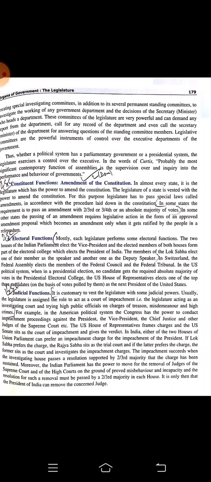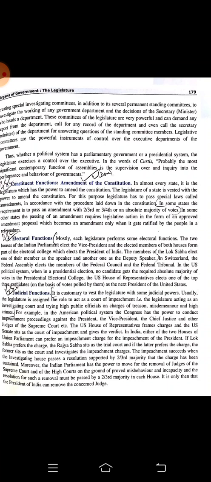constitution easily. Next is electoral function. Mostly each legislature performs some electoral functions. The two houses of Indian Parliament elect the vice president, and each member of both the houses forms part of the electoral college, which elects the president of India.